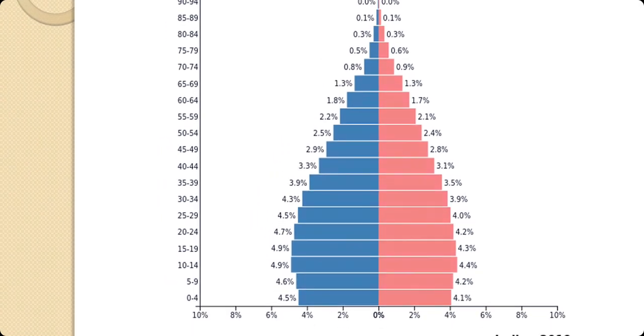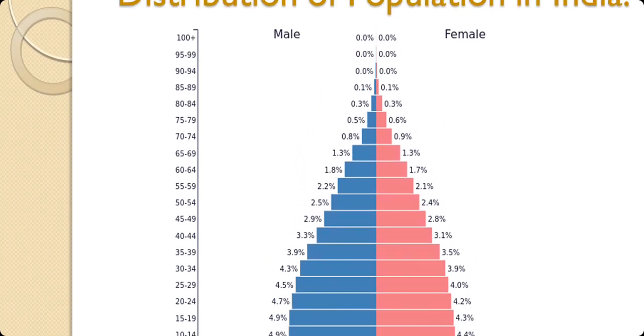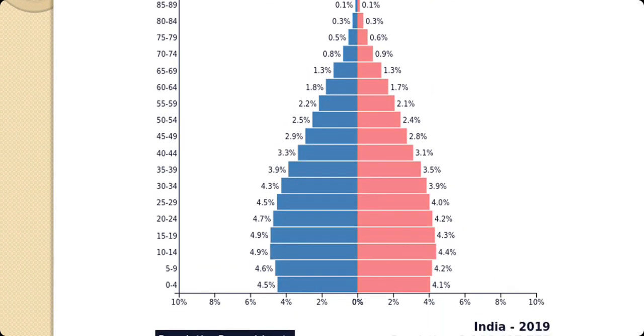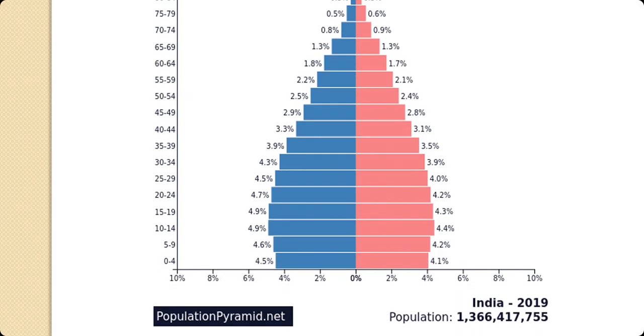And on the y-axis, you have the age groups from 0 right up to 100 plus, and the percentage composition on the x-axis. Then you can see one thing, that this is very symmetrical. The difference isn't much in the percentage of females and males. There's only marginal difference. And you can also see that in the age groups less than 14 years, there are less number of people, less number of children.